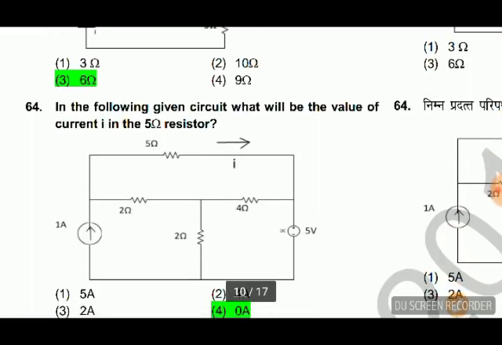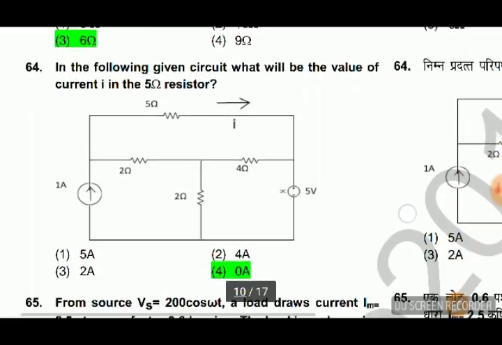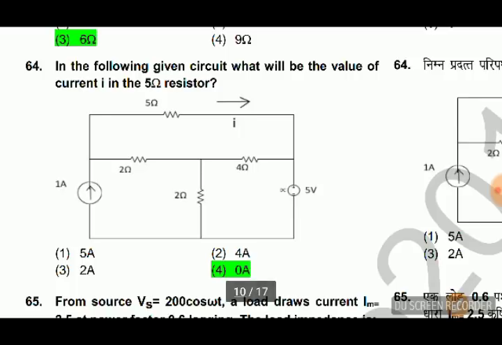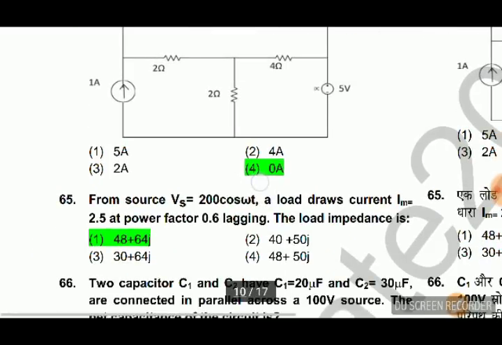In the following given circuit, what will be the value of the current I in the 5 ohm resistor? So apply nodal analysis and you will find that there will be no current, 0.